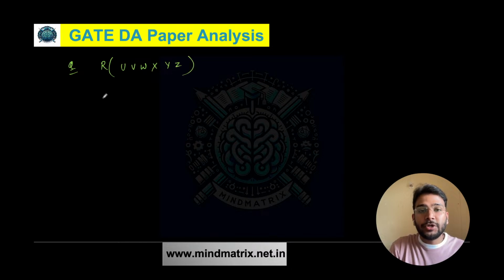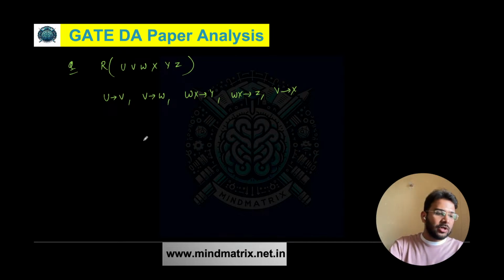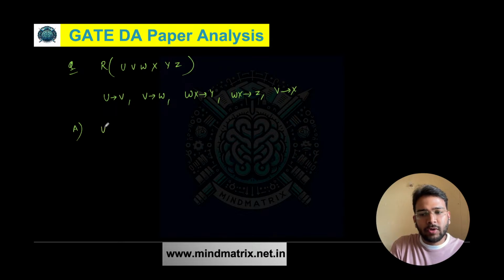Okay, and the functional dependencies are given to us. U determines V, V determines W, WX determines Y, WX determines Z, V determines X. So these are the functional dependencies given to us, and the first option given to us is VW determines Y.